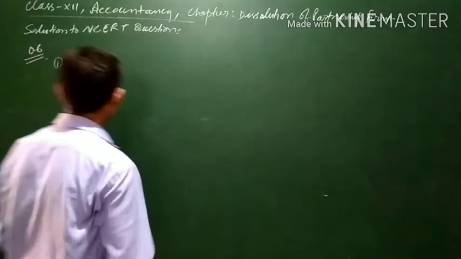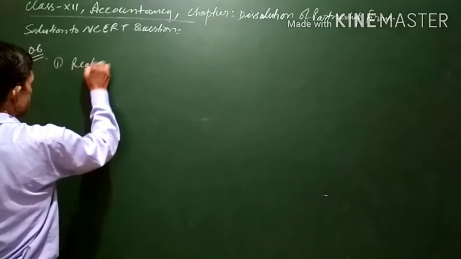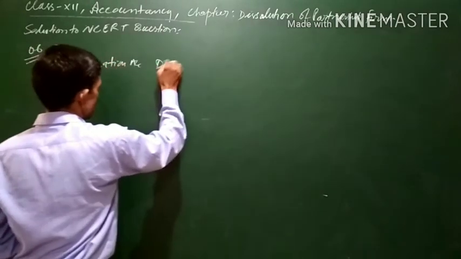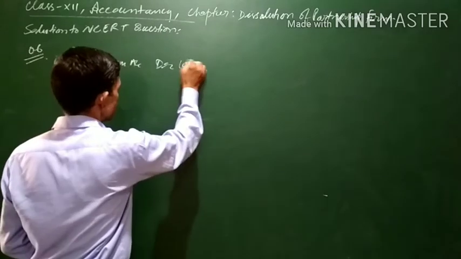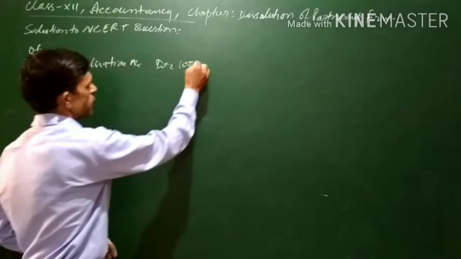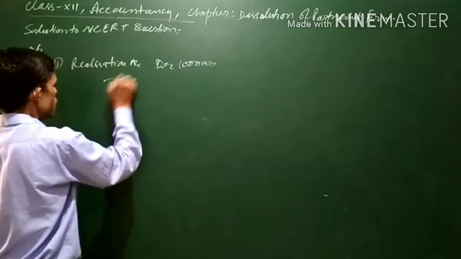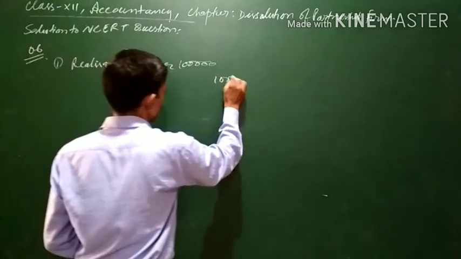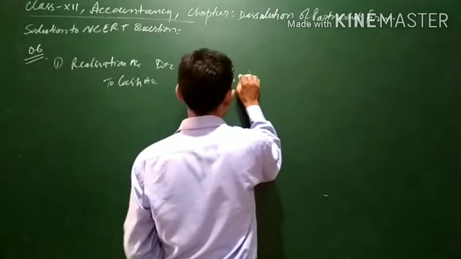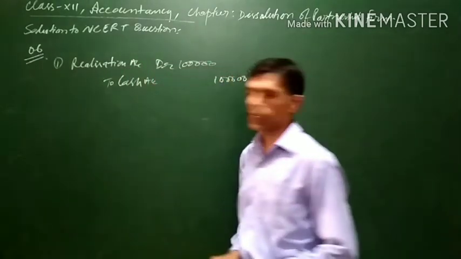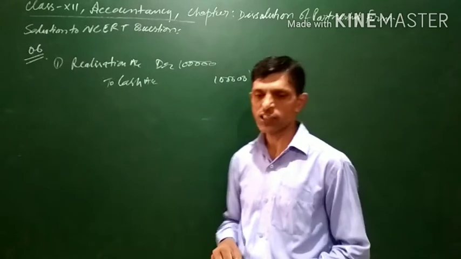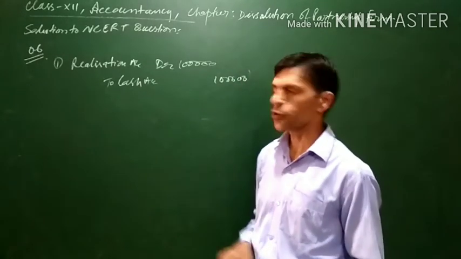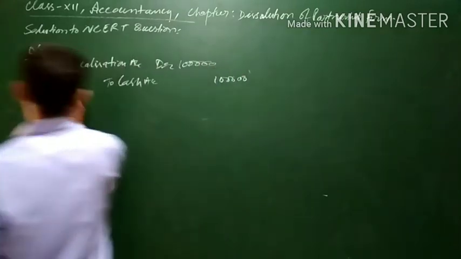Here payment is being made for realization expenses. This is a loss for the business, or you can say it is an expense for the business. That is why realization account will be debited with rupees 1 lakh, to cash account, or you can say the bank account can also be credited, depending upon whichever you consider fit. Realization account will be debited with the amount of the expenses paid, and cash will be going out of the business, so cash account will be credited for this.